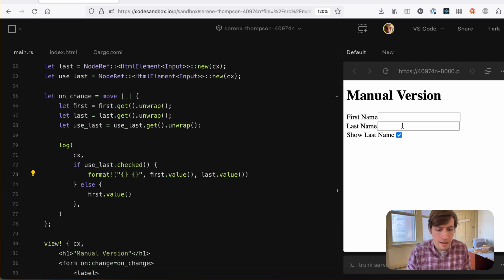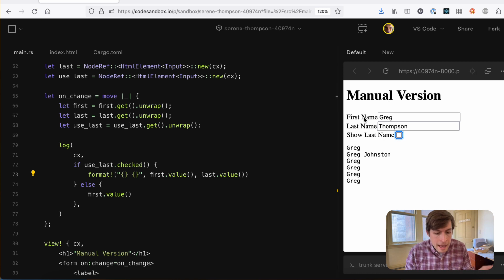We log Bill again. CodeSandbox refreshes on me. Greg Johnston, uncheck last name. Smith, we log Greg again. Jones, we log Greg again. Thompson, we log Greg again. And this makes perfect sense, right?